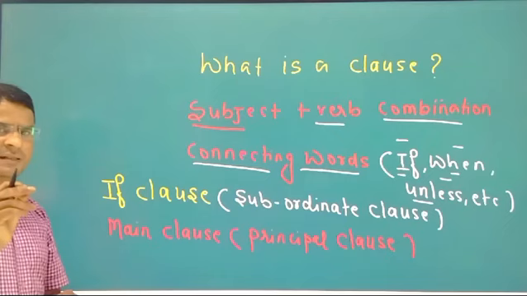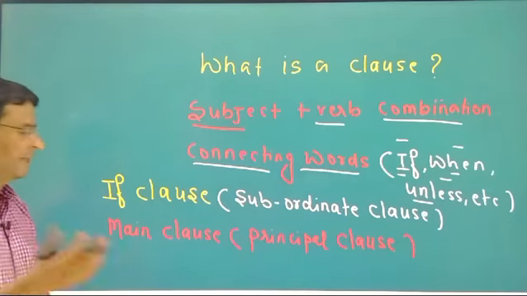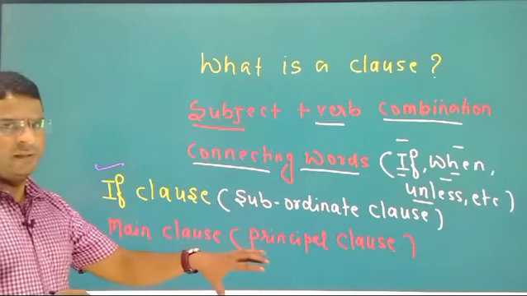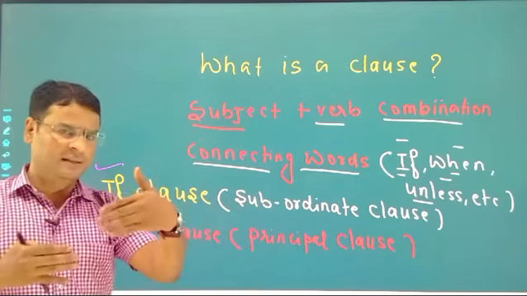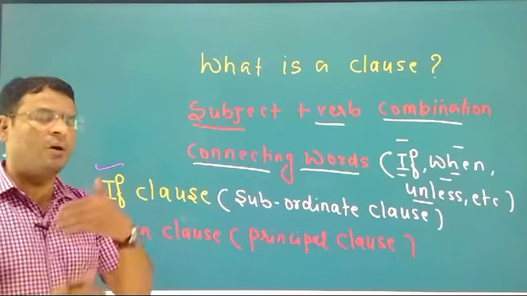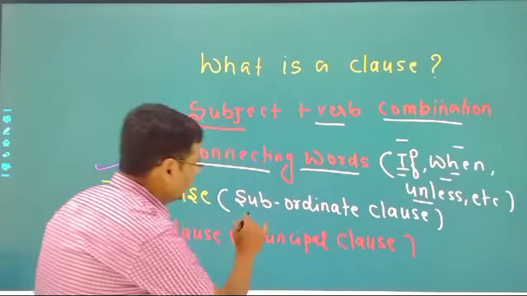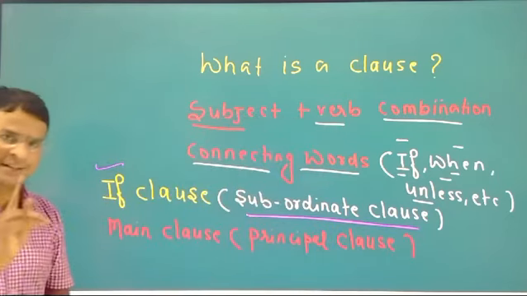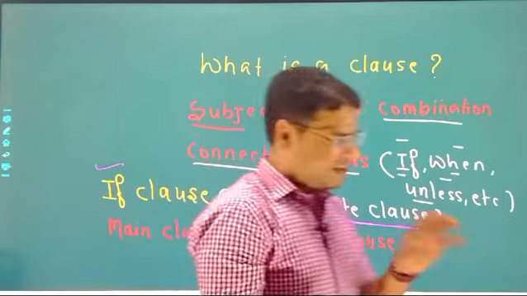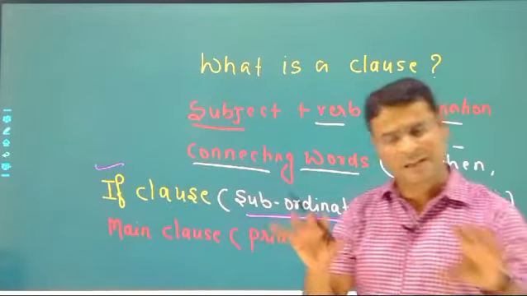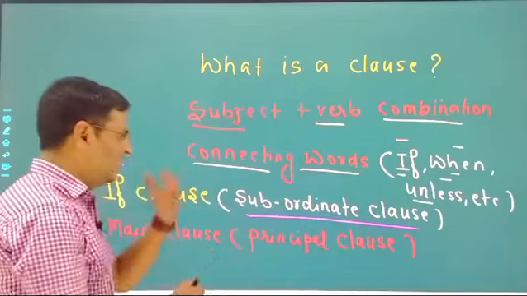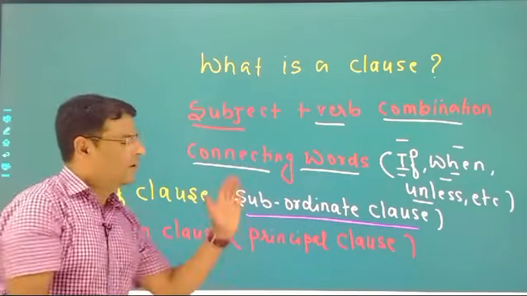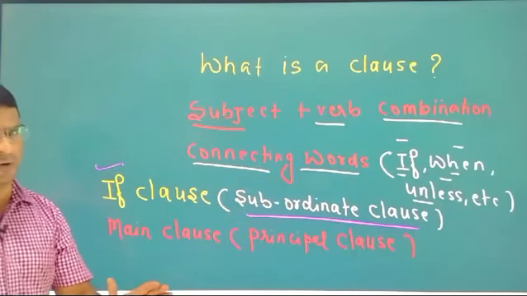In conditional sentences we find the conjunction if. The sentence connected with if is called the if clause, or we can say subordinate clause. Remember it, we can call it a subordinate clause or an if clause, it depends on you. And the second sentence is called the main clause, or we may call it the principal clause.